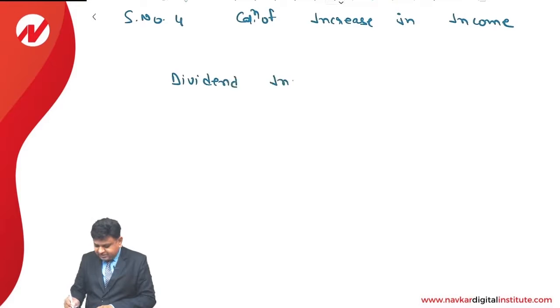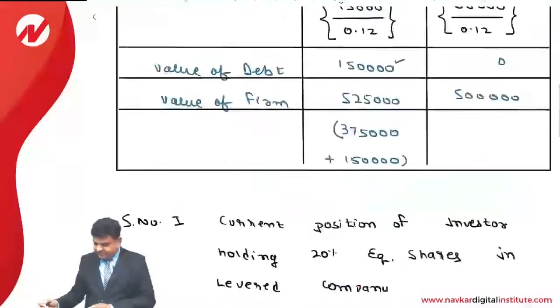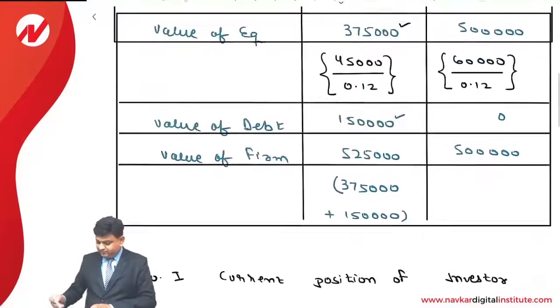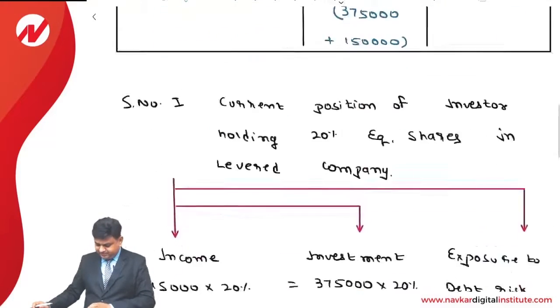First of all, the investor is going to receive dividend income. See what will happen. Earning after taxes of the unlevered firm is 60,000 and the total value of the equity is 5 lakhs. So the investor will purchase proportionate equity.